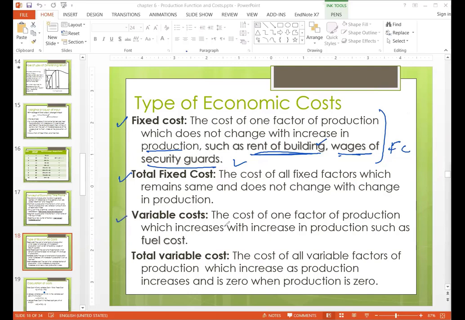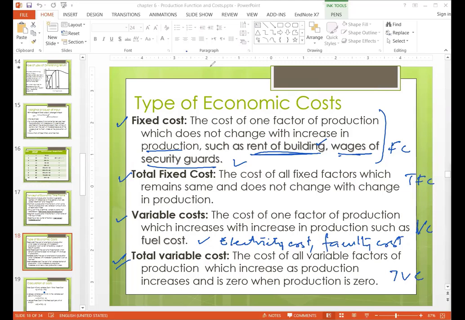Then there is variable cost, the cost of one factor of production which increases with the increase in production. So if UMT is increasing the number of students, there will be more electricity cost and faculty cost. So these costs are variable. If you add all the variable costs, we can call it TVC, total variable cost, and this is TFC, and this is VC. So these are the two major types of costs.